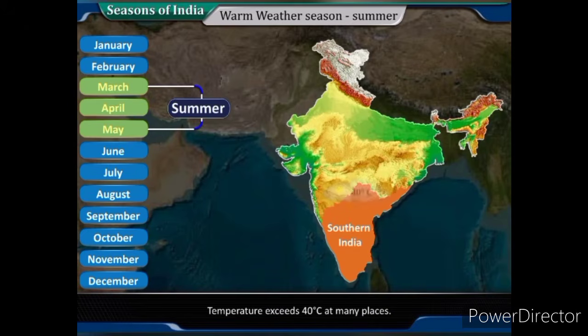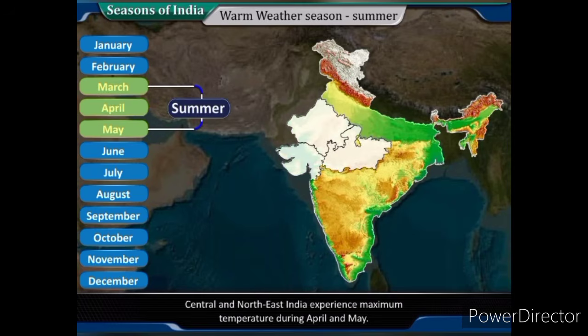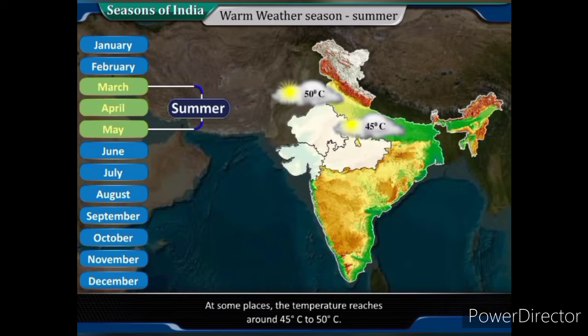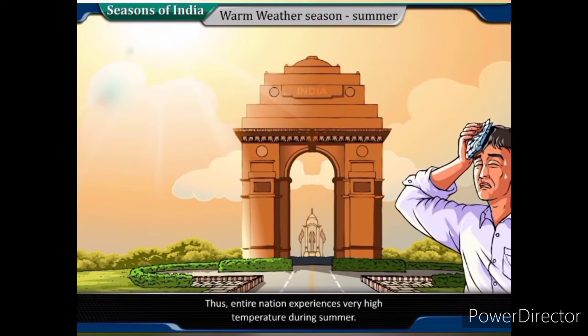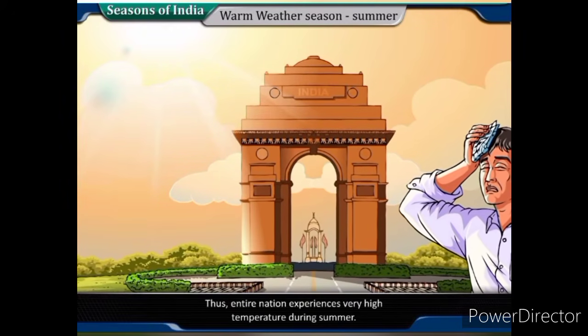Temperature exceeds 40 degrees Celsius at many places. Central and northeast India experience maximum temperature during April and May. At some places, the temperature reaches around 45 degrees Celsius to 50 degrees Celsius. Thus, the entire nation experiences very high temperature during summer.